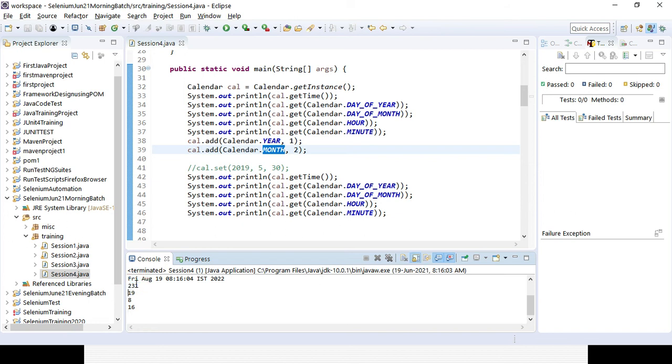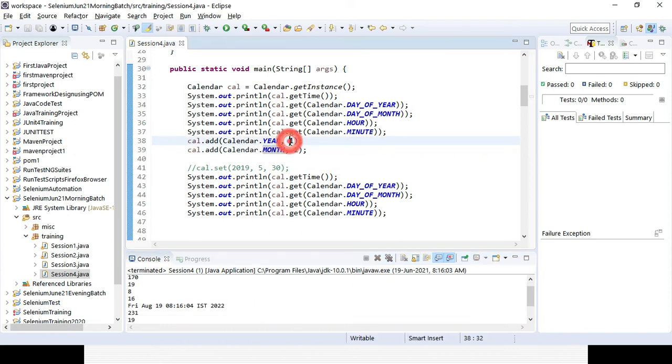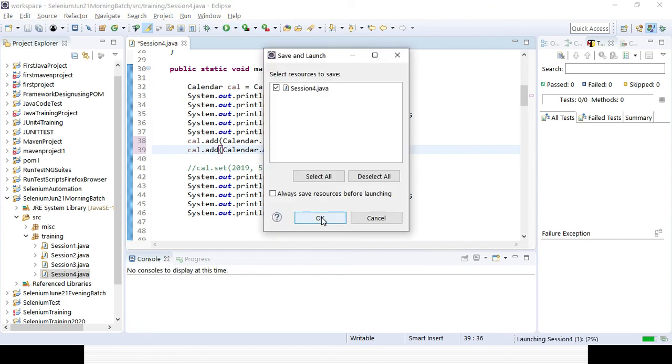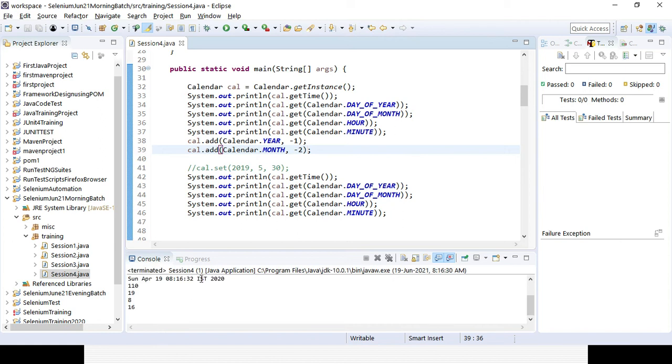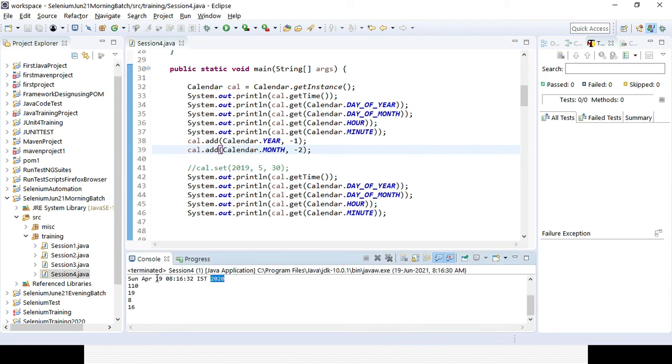So that's why different operations you can perform. You can set the calendar to a new date. You can add to the calendar, right? In case you want to decrease it, it will be -1. If you want to decrease the month as well, it will be -2. Now let's run it. So it will be 2020 and month will be 2 months before that. It will be April instead of June, right? You can see 2020 and April month.